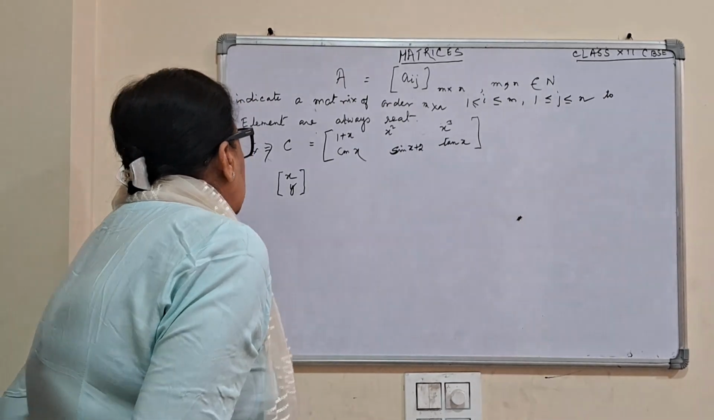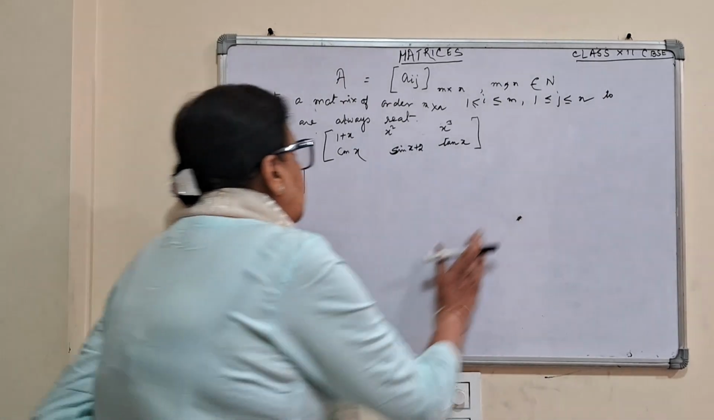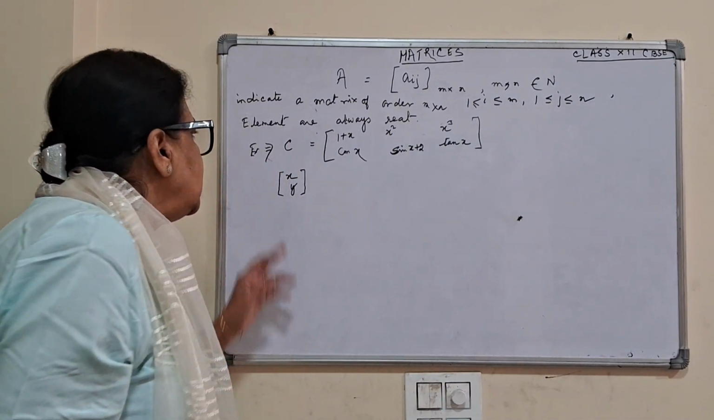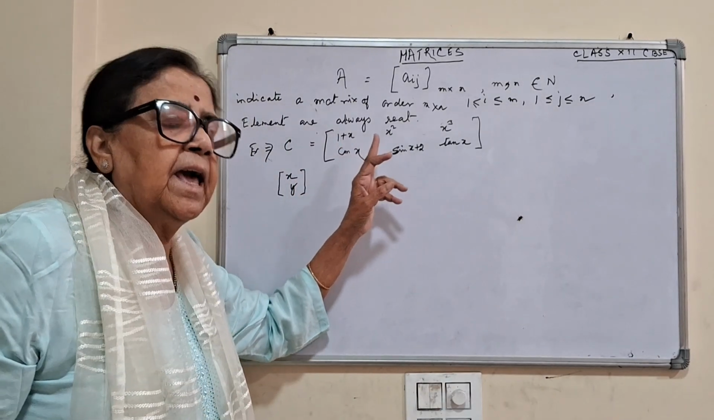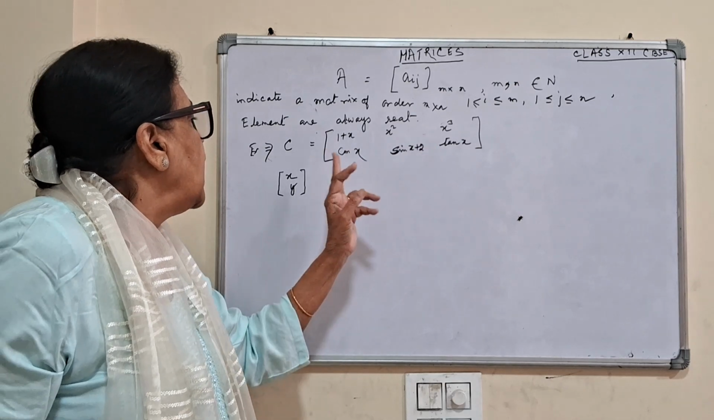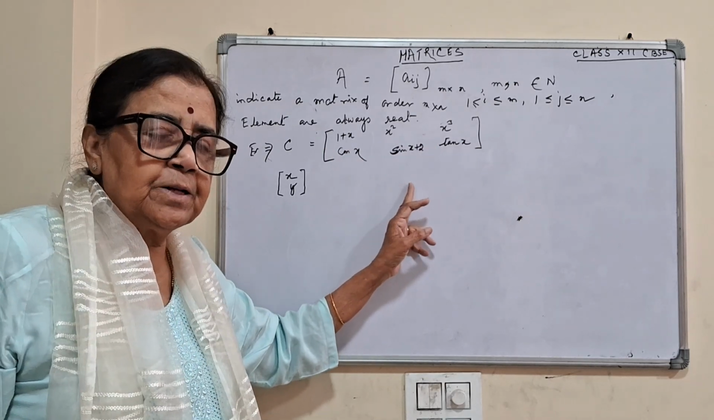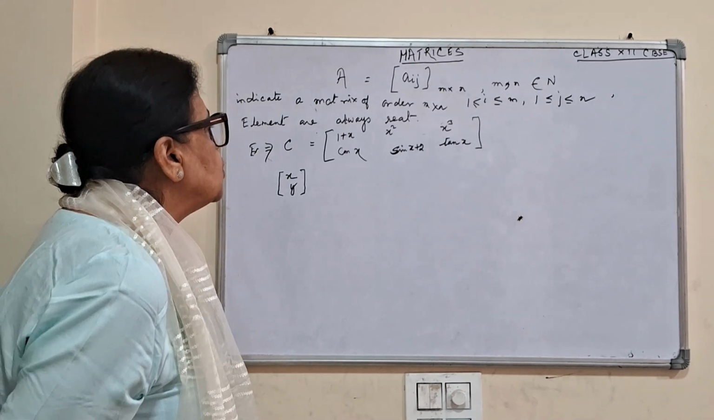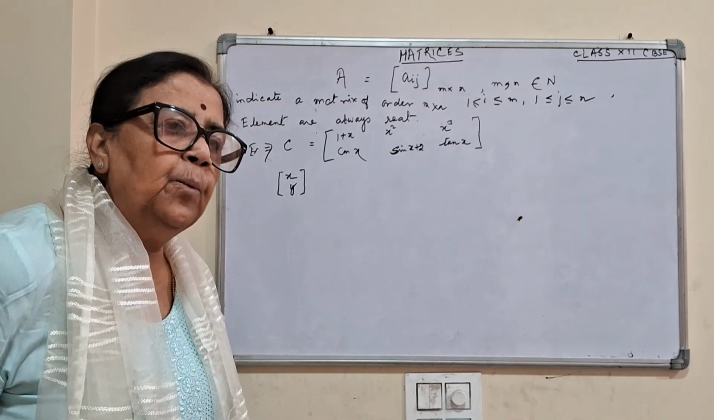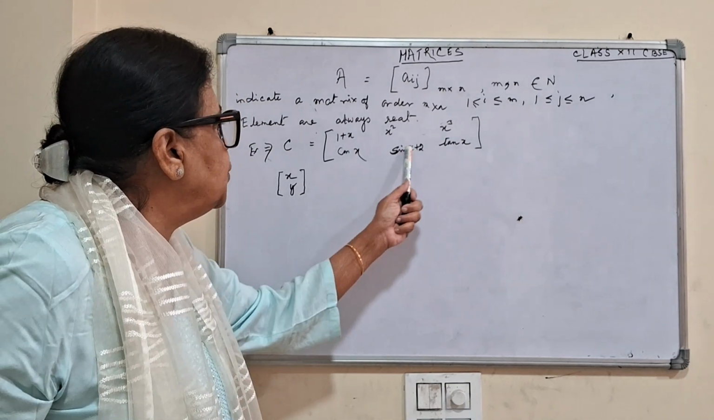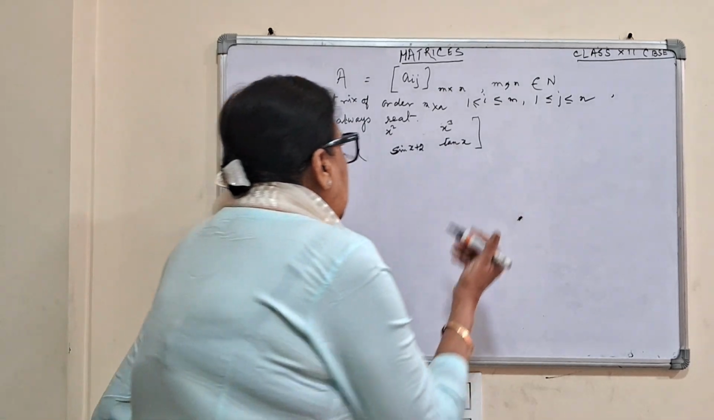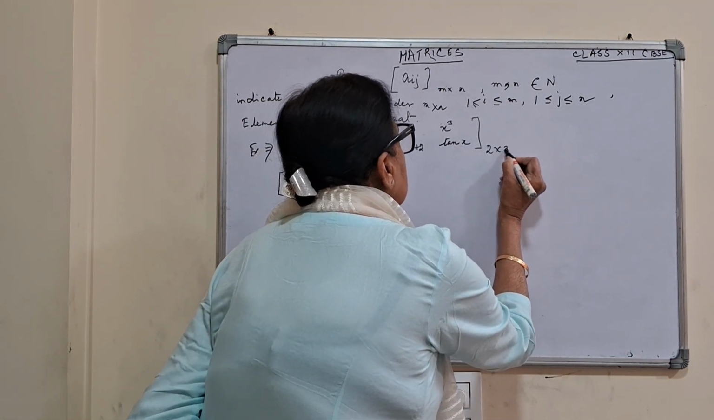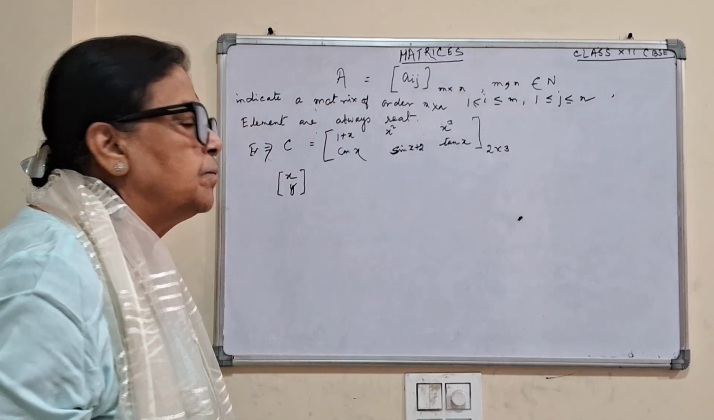Now an example. Example: C is equal to the matrix with first row 1 plus x square, x cube, cos x, and second row plus sin x, plus 2 and tan x. How many rows are there? 2. How many columns are there? 1, 2, 3. And they are all real. This is 2 into 3 order.